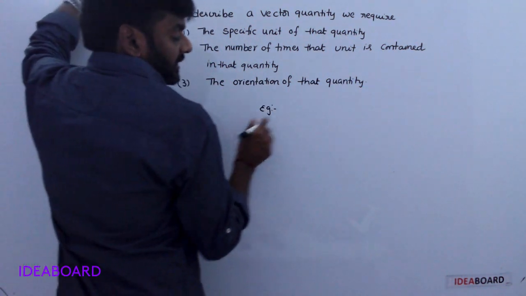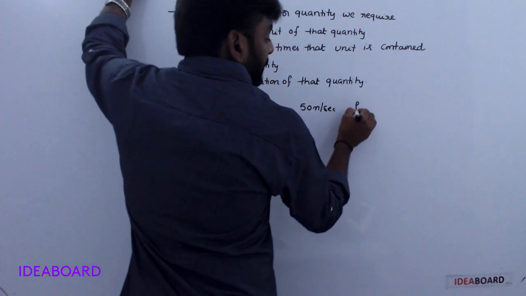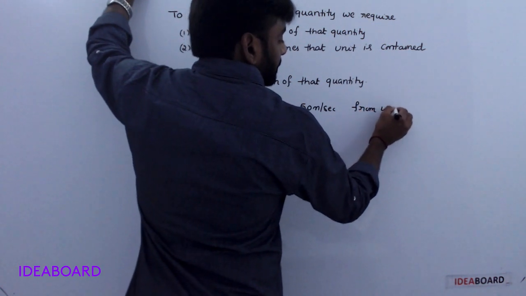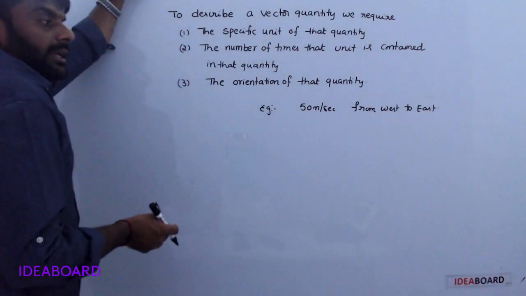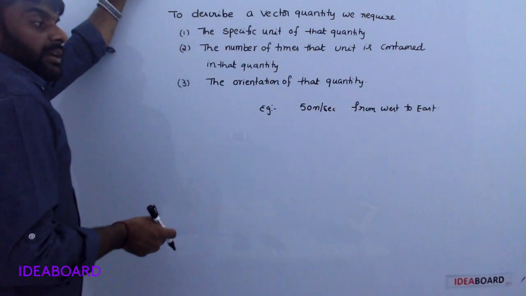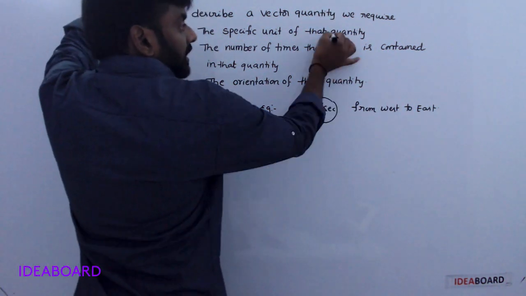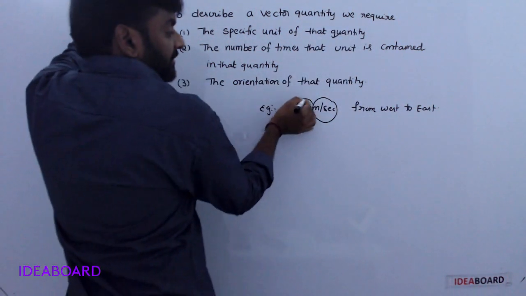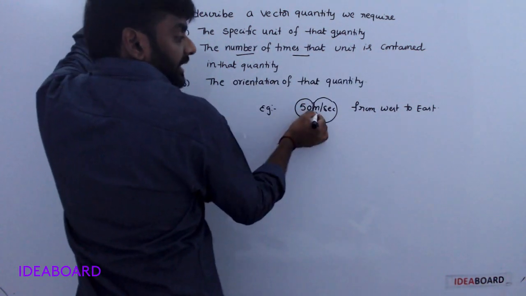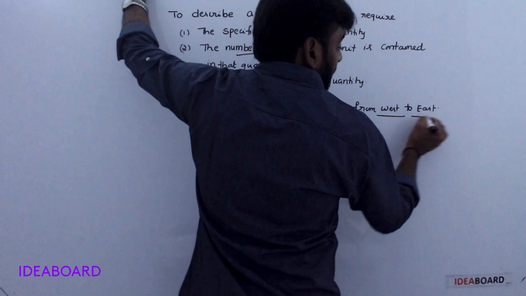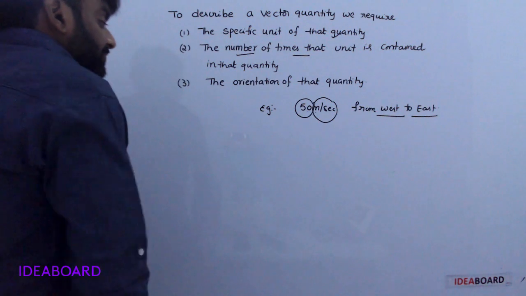A plane is flying with 50 meters per second from west to east. Understood? A plane is flying with velocity 50 meters per second from west to east. Here meter per second is the unit, 50 is the number of times that unit is contained in that quantity, and orientation means direction, west to east.